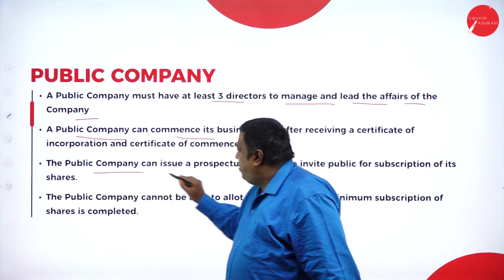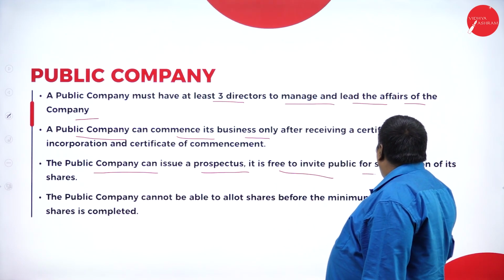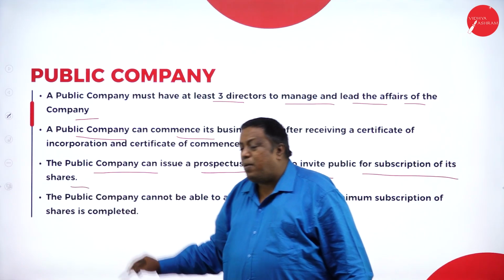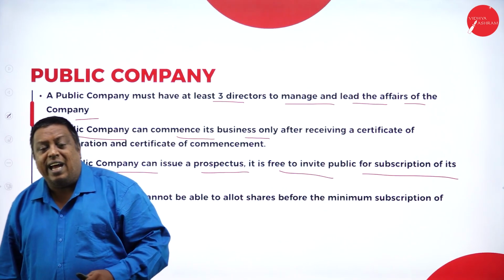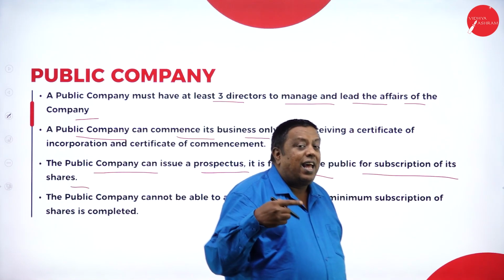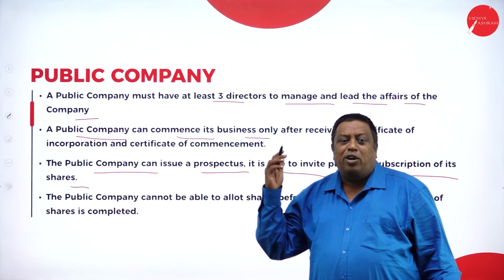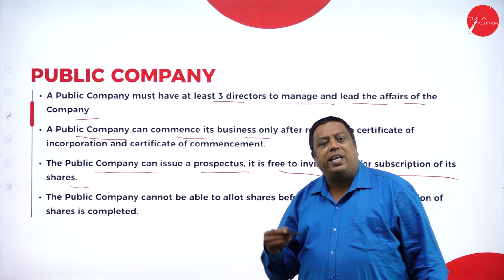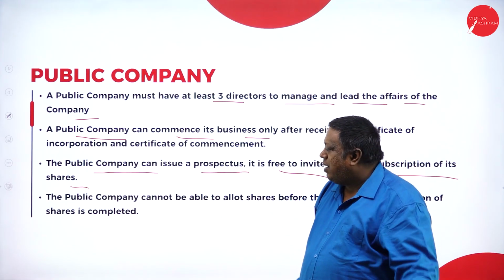Next, the public company can issue a prospectus. It's free to invite the public for subscription of its shares. The public company has a right to issue the prospectus freely and invite the public to subscribe to the shares. But private companies don't have the right to issue a prospectus. This is the major difference we can write if they ask the difference between public company and private company.